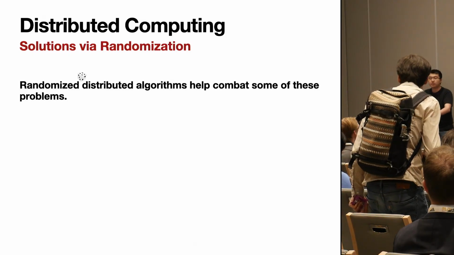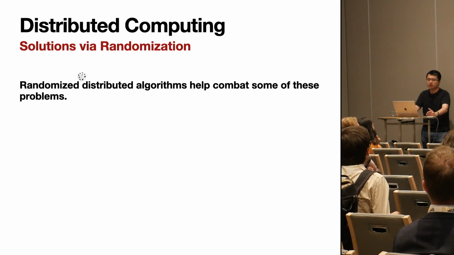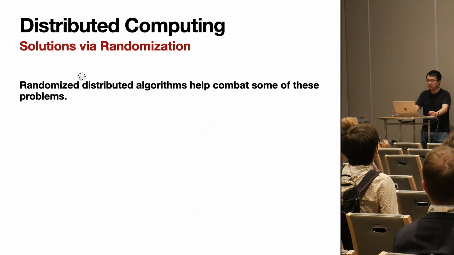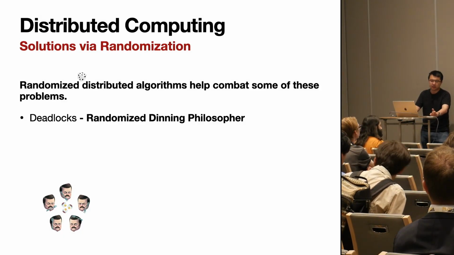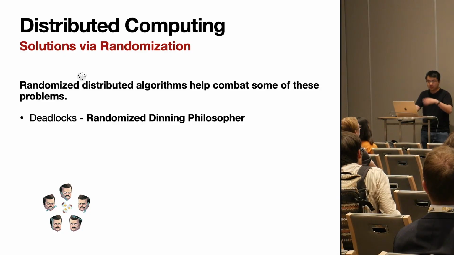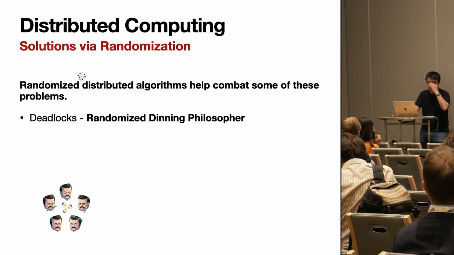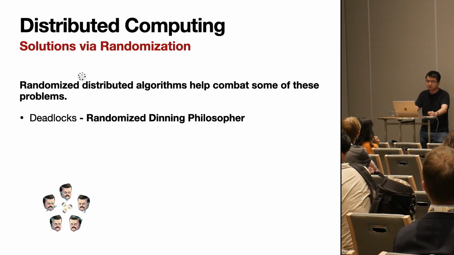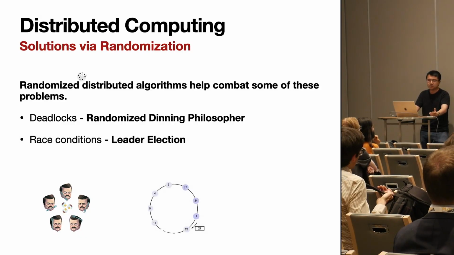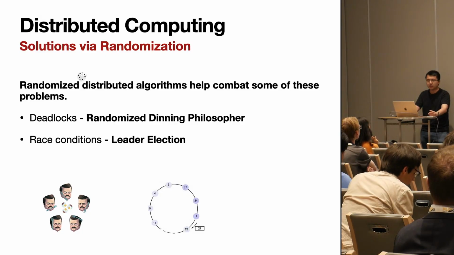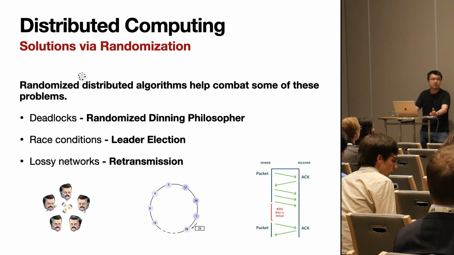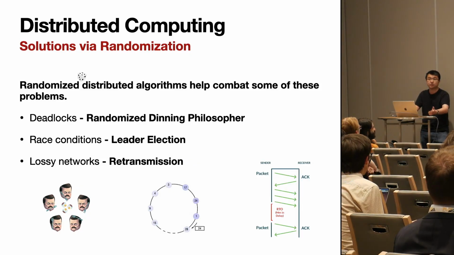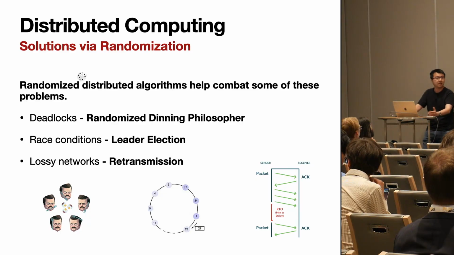Randomized distributed algorithms can help combat some of these problems. For instance, for the very classical deadlock problem of dining philosophers, there's an elegant solution of doing it through randomization. For race conditions, there are various kinds of randomized leader election. And for lossy networks, we have lots of retransmission protocols like the classical TCP.